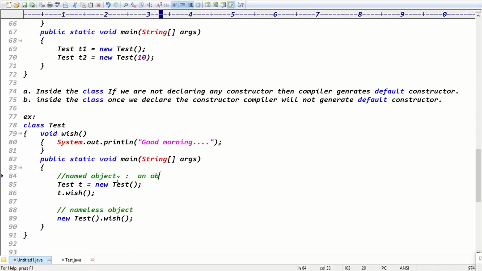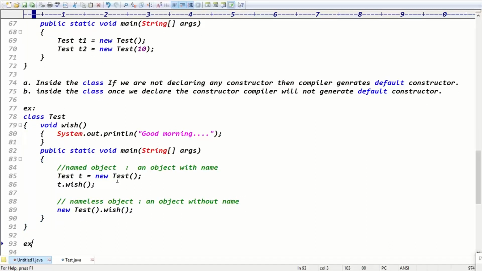Named object means an object with a name. Nameless object means an object without a name, guys. That's it. Guys, are you clear now?